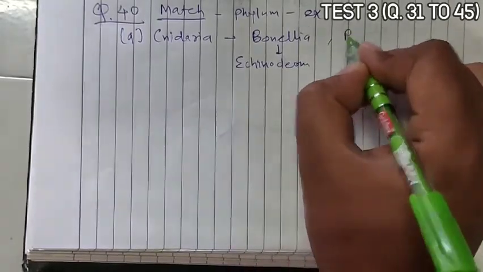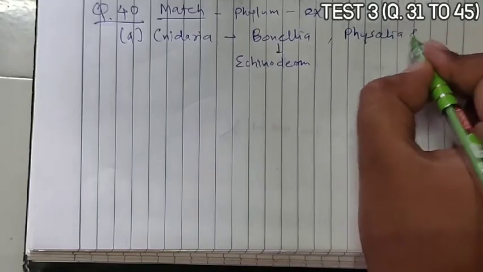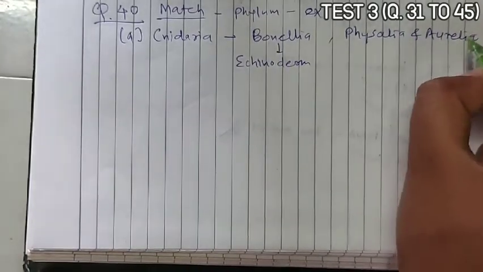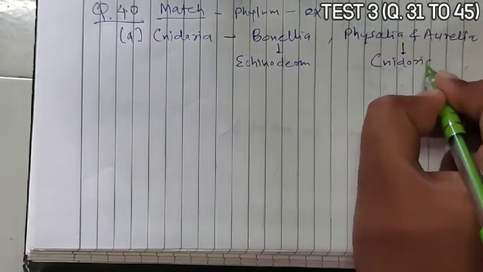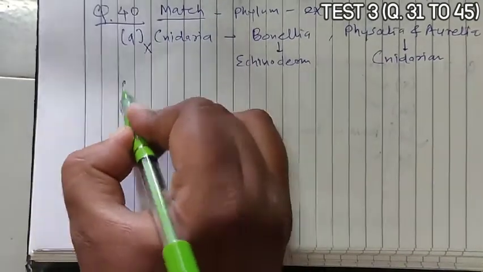The next options are Physalia and Aurelia. So these are the Cnidarians. So they do not have the same phylum, so it is not a correct match.